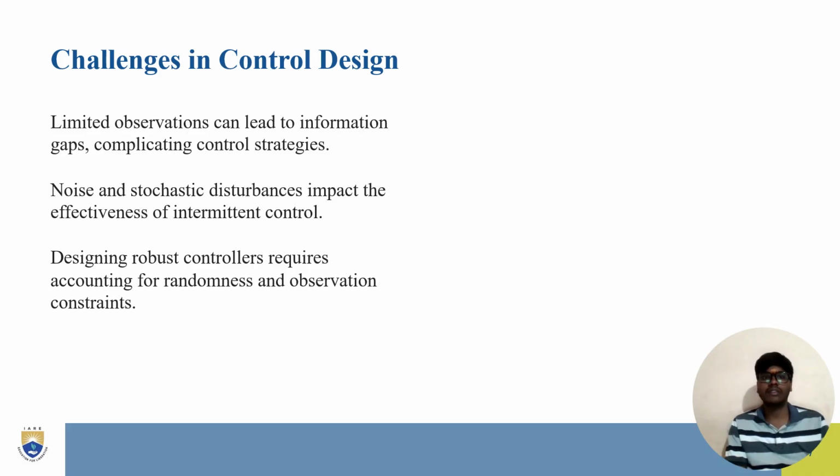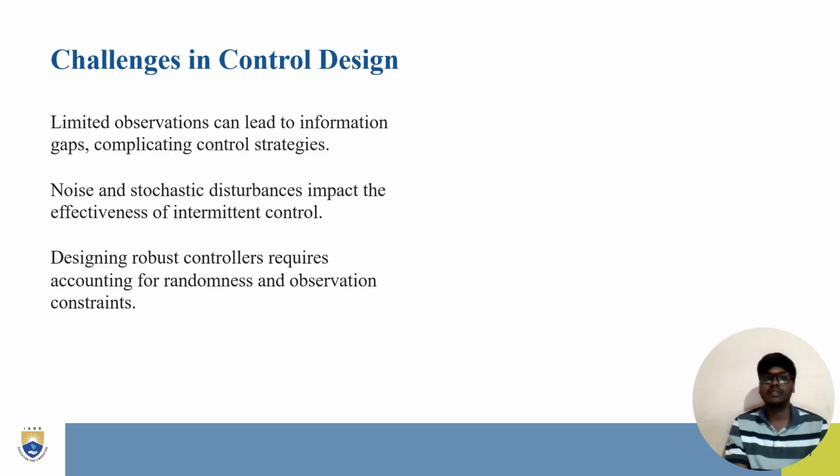Challenges in control design. There are many challenges in control design, where limited observations can lead to information gaps, complicating control strategies. Noise and stochastic disturbances impact the effectiveness of intermittent control. Designing robust controllers requires accounting for randomness and observation constraints. Here we can see some of the challenges in control design.